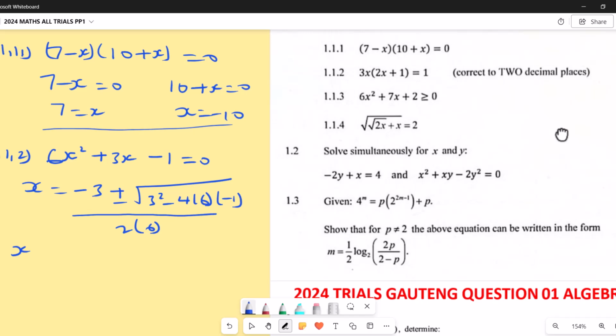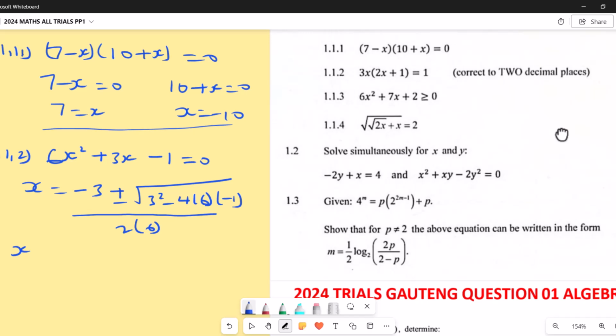What do you get? Now here, let me get my answer. Square root, that is 3 squared minus 4ac, divided by 2a, that's divided by 12. So my first answer here is 0.23.